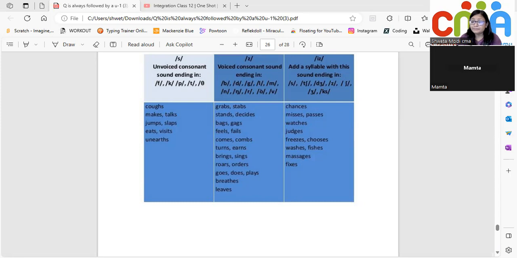But when it is voiced, like when you say B, B, you hear that vibration. D, you hear that vibration. G, L, R, U. So when that vibration comes, then S makes the sound of the letter Z. Z. So grabs. It's not grabs, but it's grabs, stabs, stands, decides, bags, gags, feels, fails.